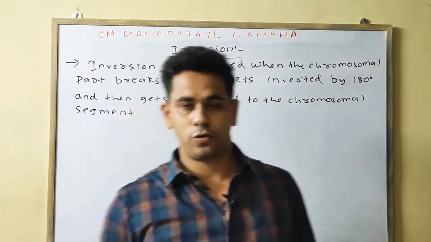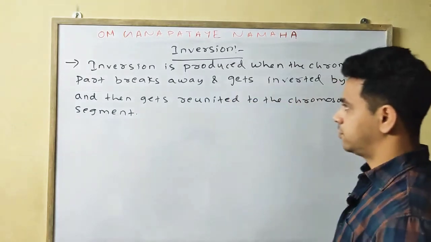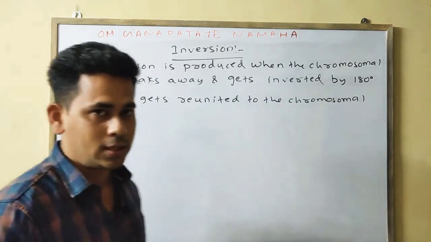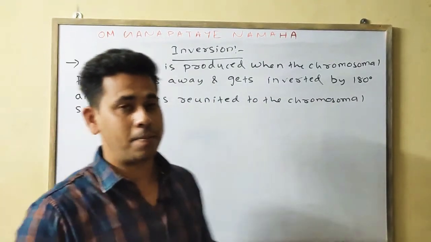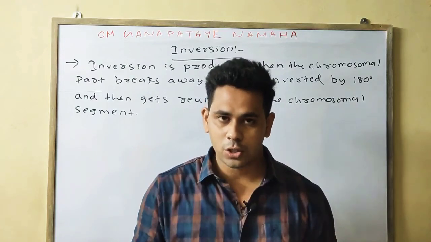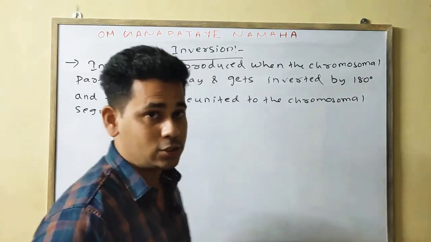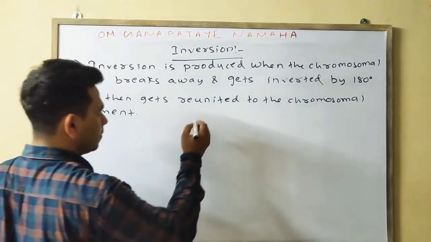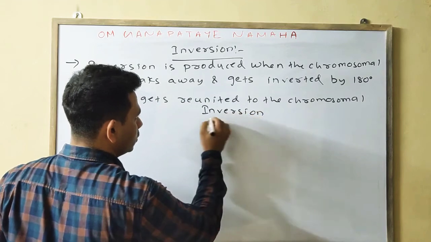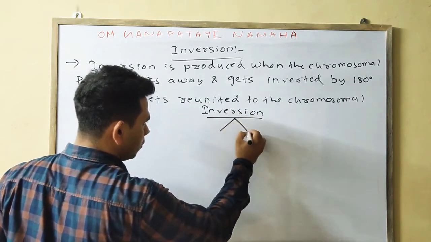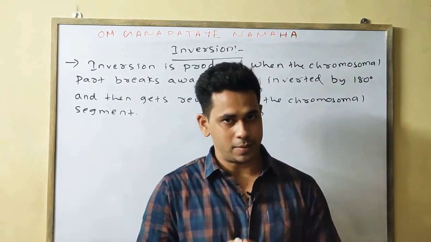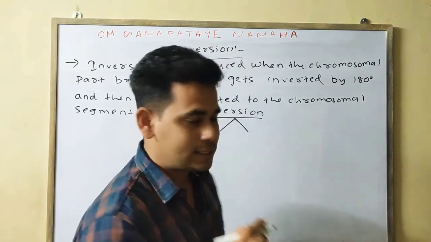It could be of two types. If the centromere is present in the inverted part, then it is pericentric inversion. If the centromere is not in the inverted part, then it is known as paracentric inversion. So inversion is of two types. If the centromere is present in the inverted part, then it is known as pericentric inversion.